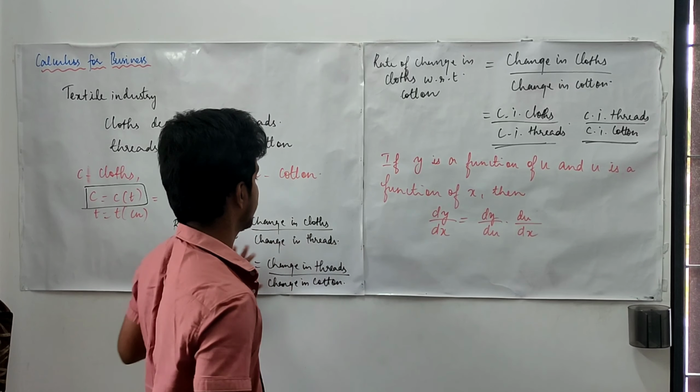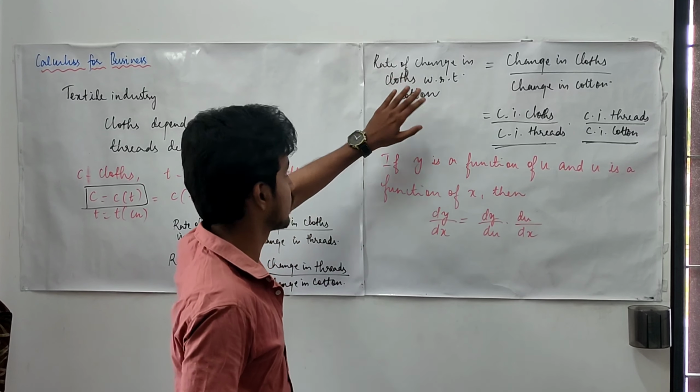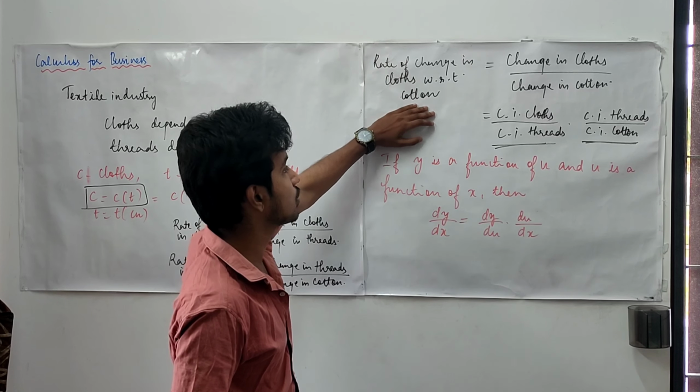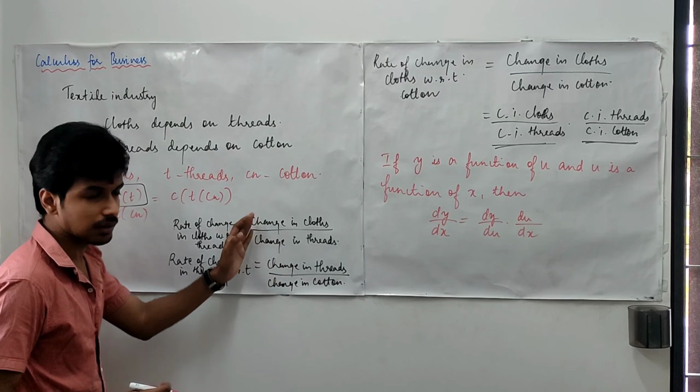We can take this as a motivation. In order to study this, we can make use of the changes happening in the respective things.